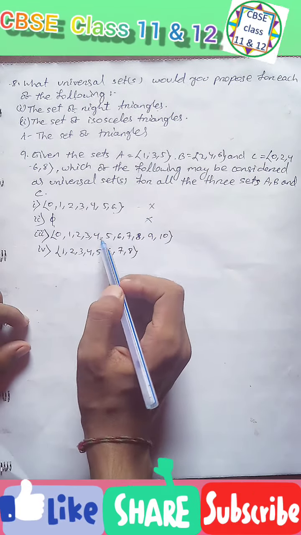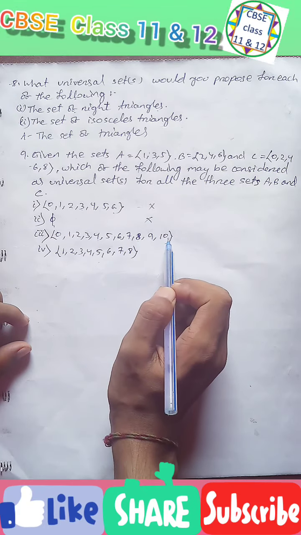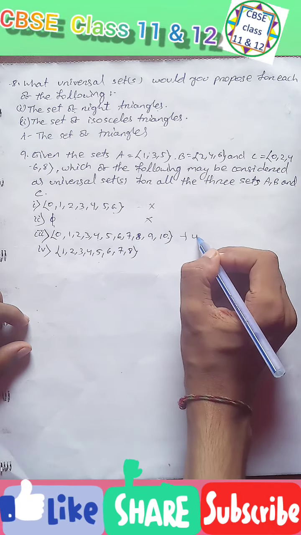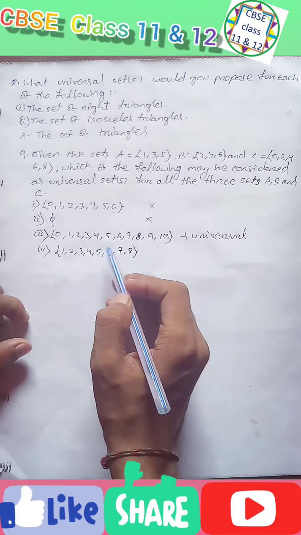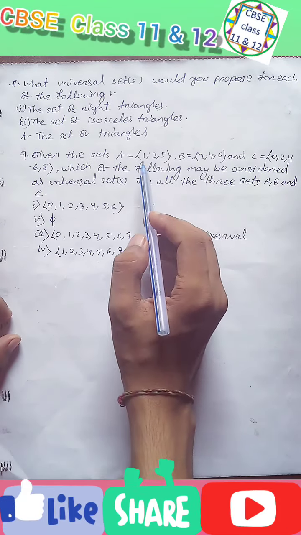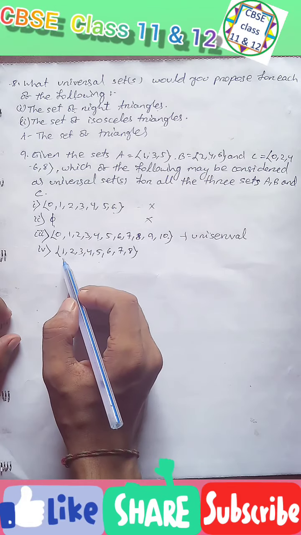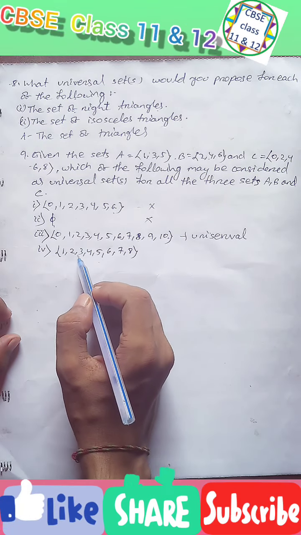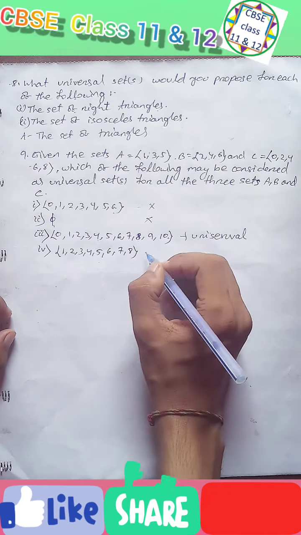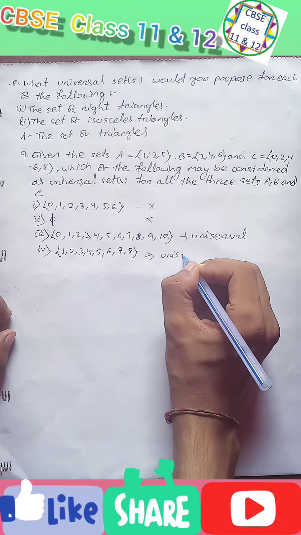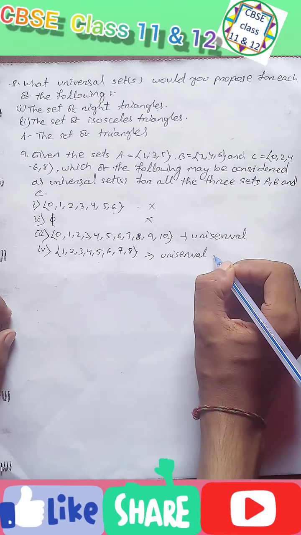Next, {0, 1, 2, 3, 4, 5, 6, 7, 8, 9, 10}. This can be a universal set for A, B and C because it has all elements of A, B and C. Then come to the next, {1, 2, 3, 4, 5, 6, 7, 8}. That can also be a universal set because it consists of all the elements of sets A, B and C.